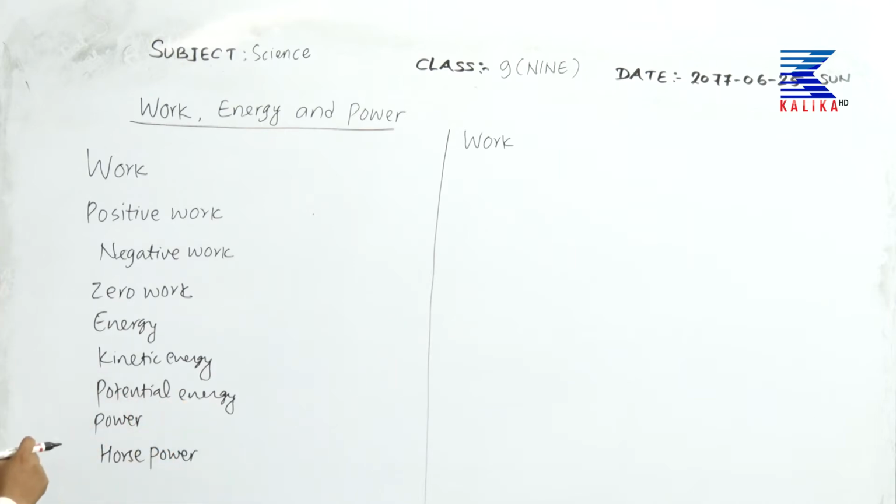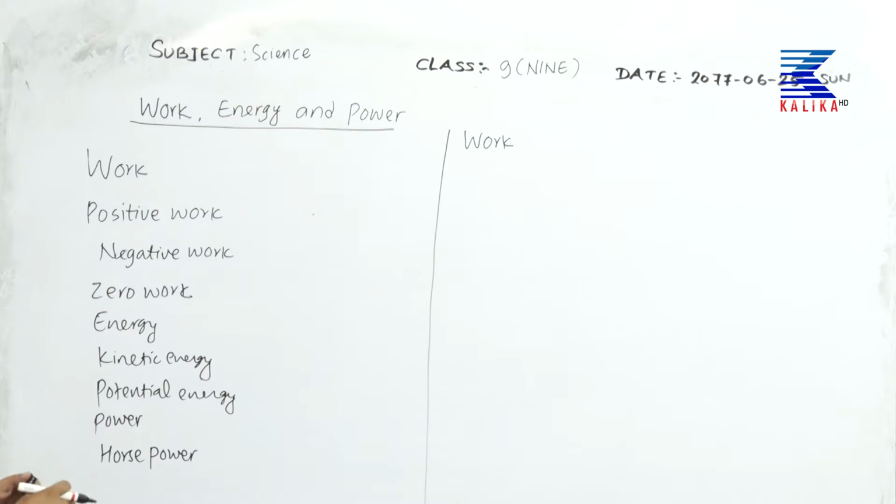Okay, cool. Work. So what is work? When a body is moved by a certain displacement after applying a force to it, that is called work or work done.